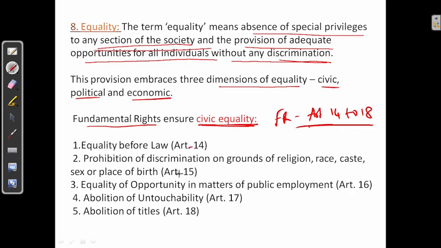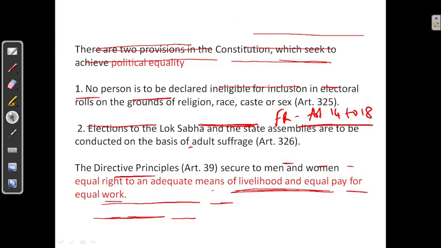Next, Article 15 says prohibition of discrimination on the grounds of religion, race, caste, sex, or place of birth. Next, Article 16 says equality of opportunity in matters of public employment. Next, Article 17 says abolition of untouchability. Article 18 says abolition of titles.